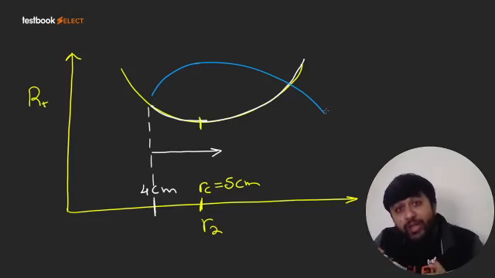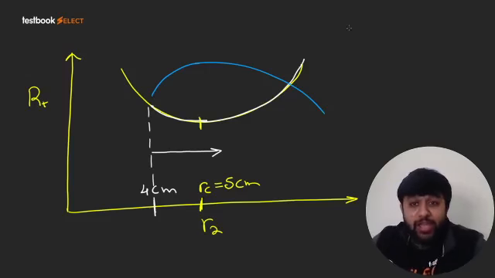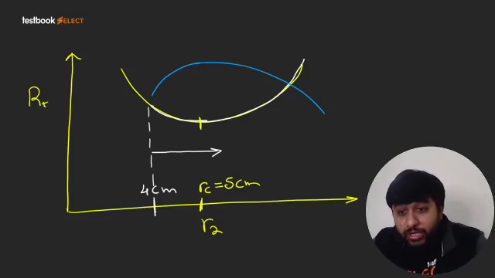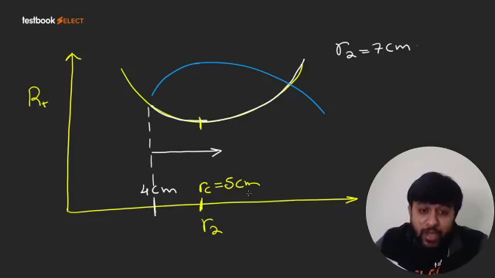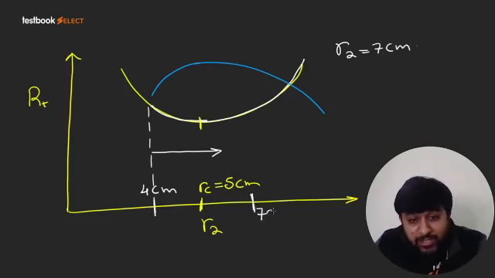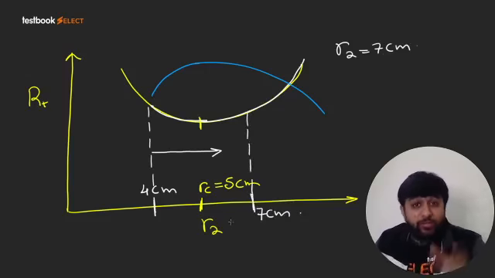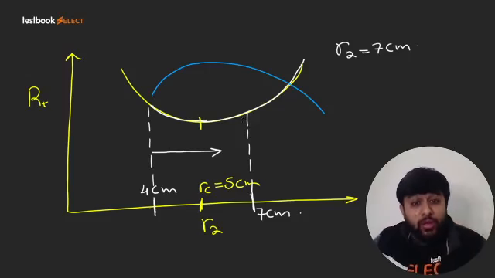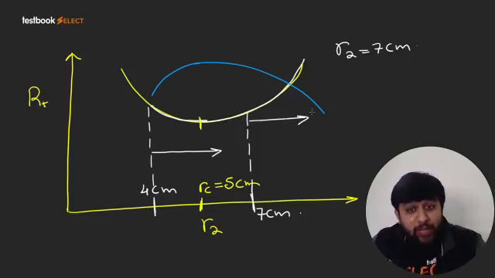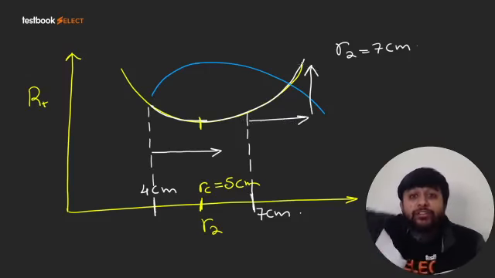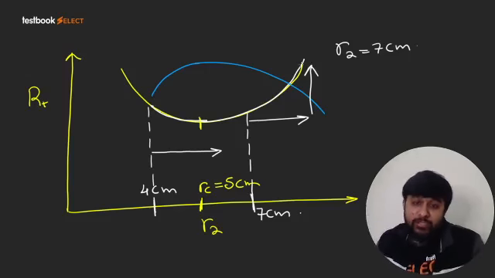Now the same question can be modified in a different manner. They say let us suppose the initial value of R2 is 7 centimeter. Then this means the graph is initially here. So when you add more insulation, you will move towards the right because R2 value will increase, the resistance will increase and the heat transfer rate will keep on decreasing.